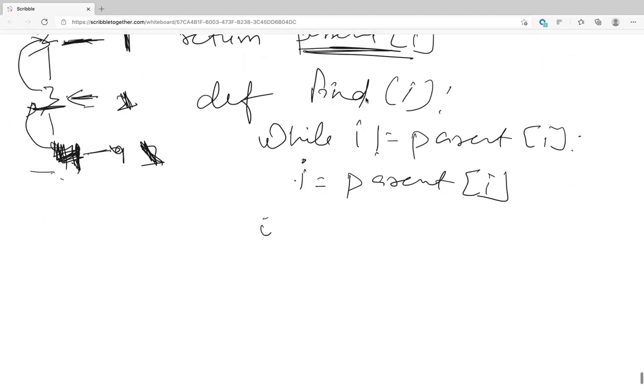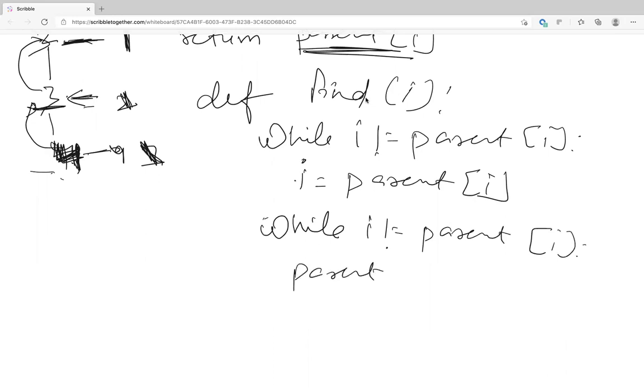So let's say you start the same thing again. While I is not equal to parent of I, you change the parent of I to what you found before. Let's say you got the root, you change it to the root, and then you keep going up. Is that understood? My code is not clear, the main thing is explaining the concept.